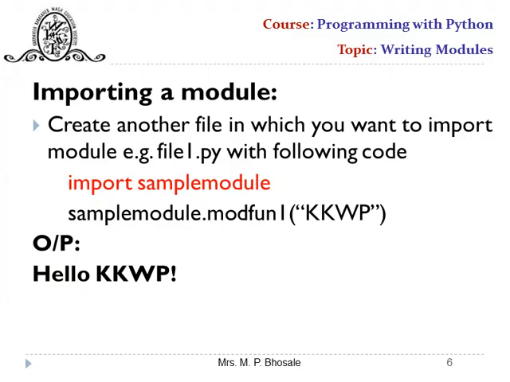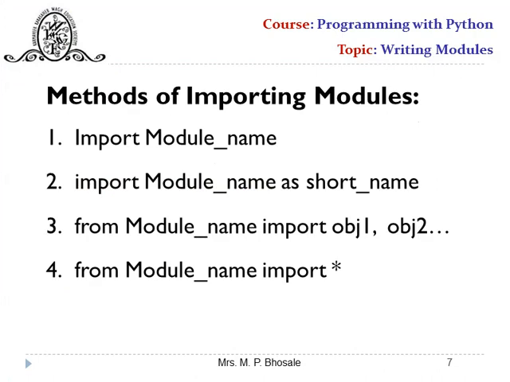Now this import statement can be used in multiple ways. The first we have already used. The second is used when there is a long name of a module and we want to make it short. Then we can use the from statement to import specific objects from a module. We can list out all those objects, and if we want to import all the objects, then we can use star.